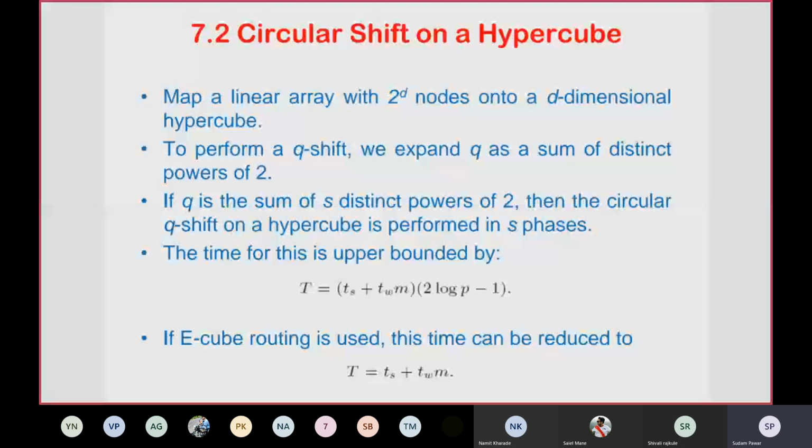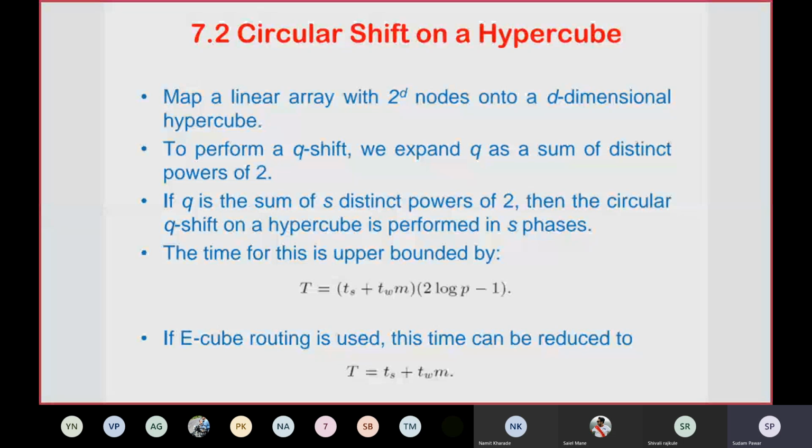It should look like a linear network, but during the communication it will actually be a hypercube. To perform a Q shift, we expand Q as a sum of distinct powers of 2, which we consider in order to shift the Q number of shifts. If Q is a sum of S distinct powers of 2, the circular Q shift on a hypercube is performed in S phases.